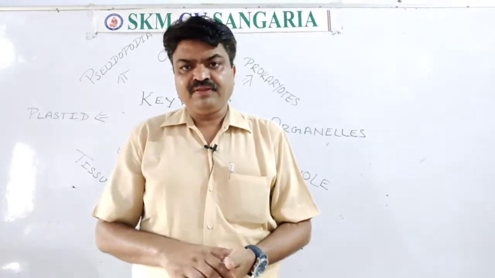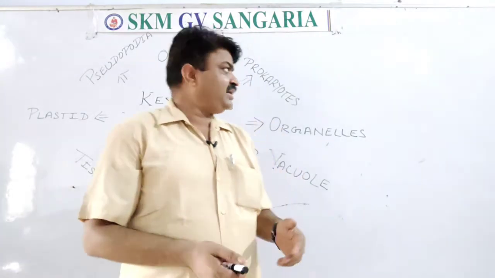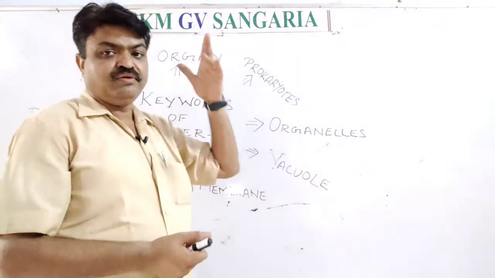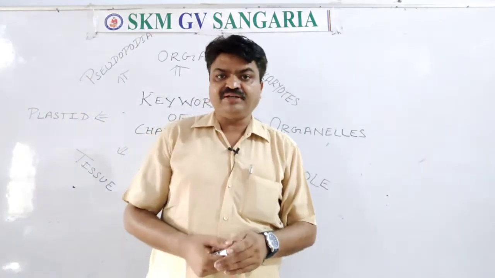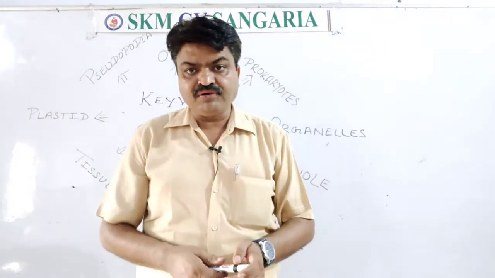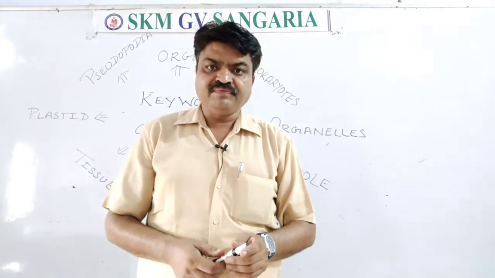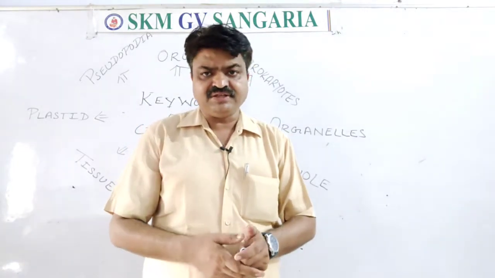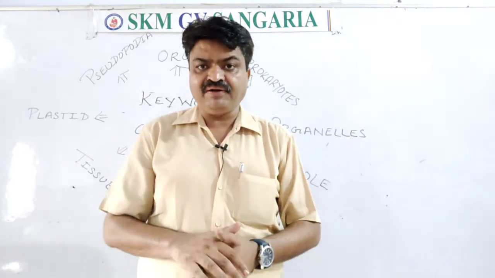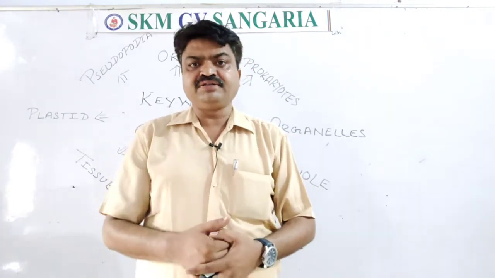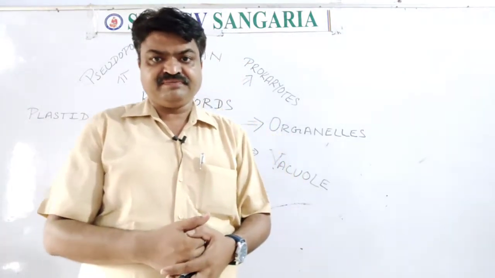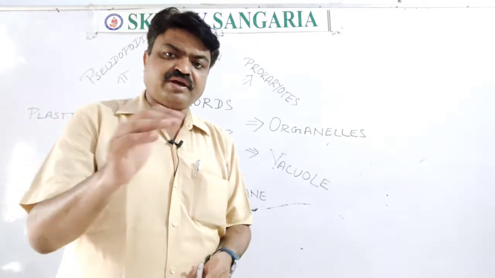Now we come to the next keyword, prokaryotes. Pro means false, karyote means nucleus. The living organisms that do not have a true or definite nucleus are known as prokaryotes.